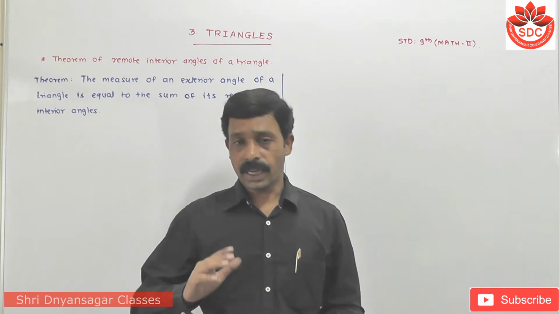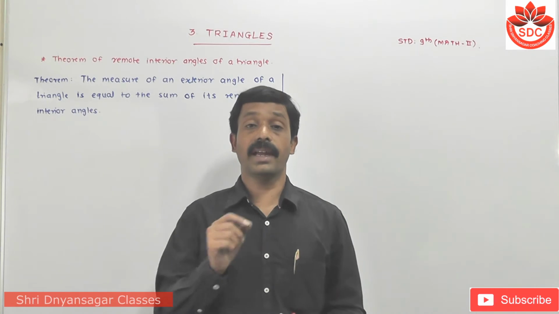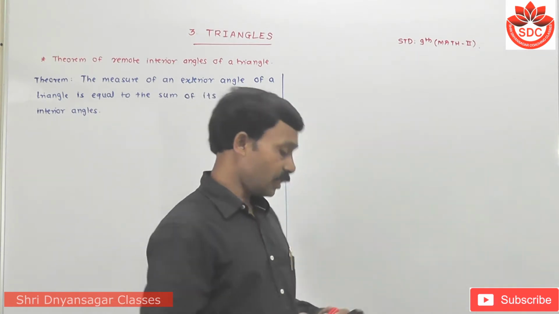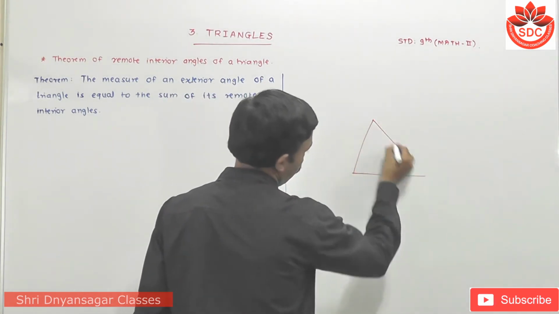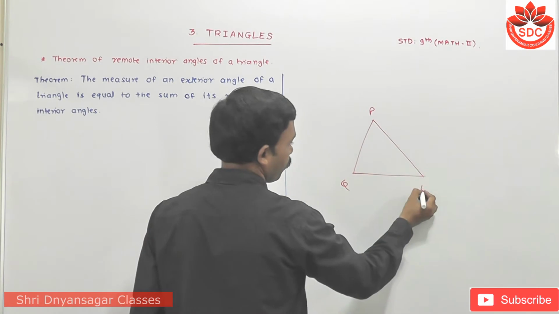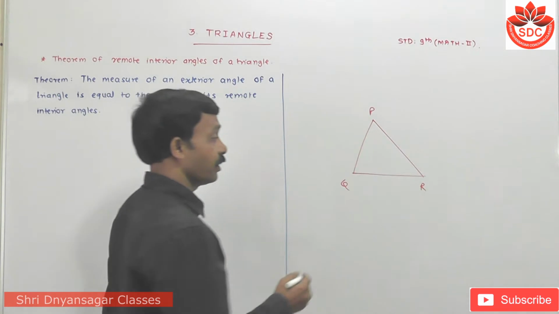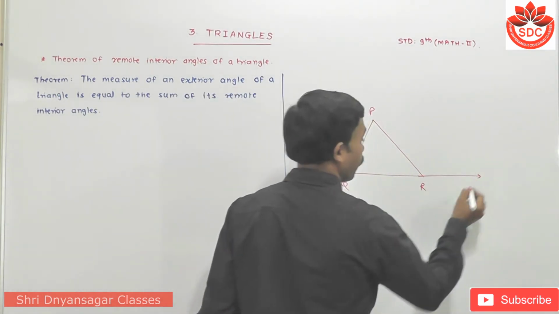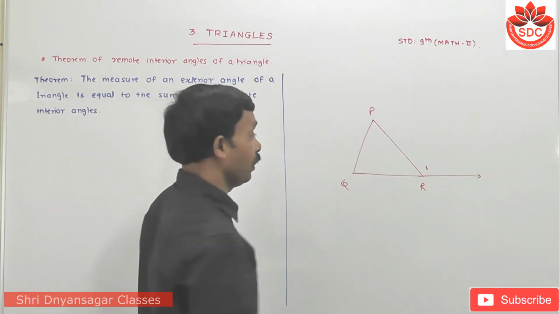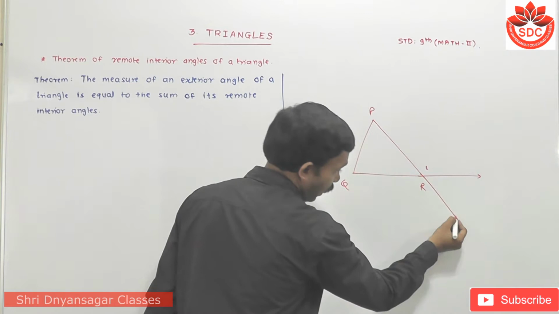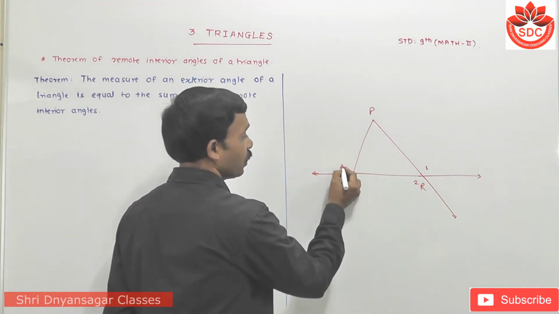For this, first I have to tell you how many exterior angles a triangle has. First I have to draw one figure here. Suppose this is any triangle, triangle PQR. Students, each triangle has 6 exterior angles. First, suppose you extend this side, then this is one angle which is exterior. Exterior means the exterior part of the triangle. Now when we extend this, this is the second exterior angle. Then extend this side also, this is the third exterior angle.